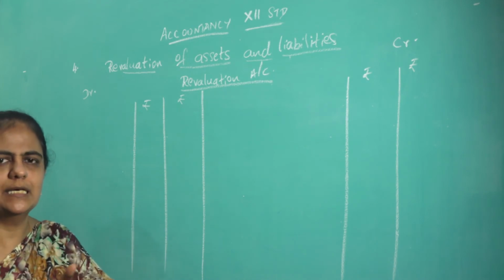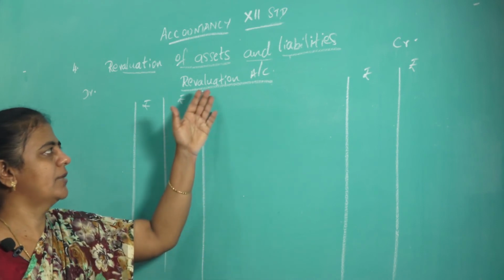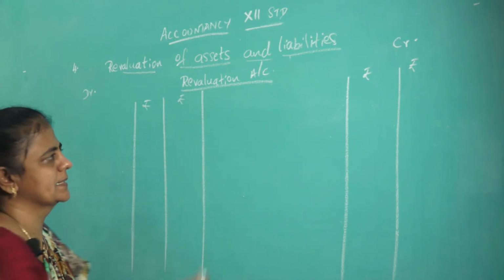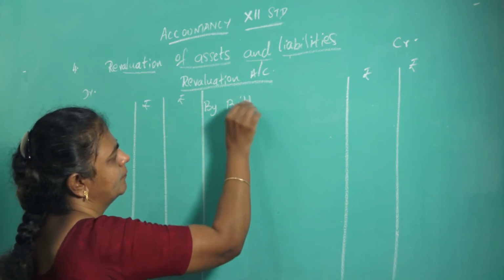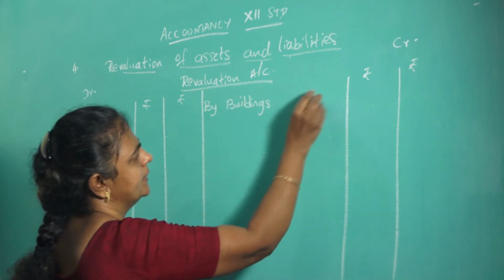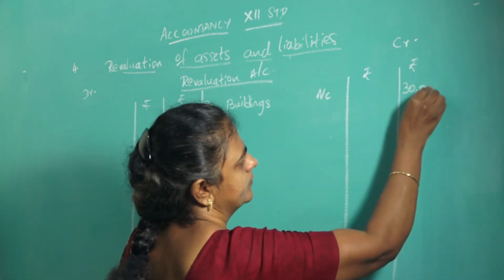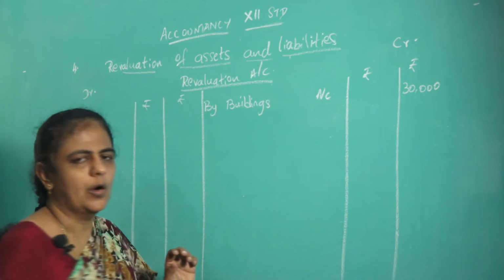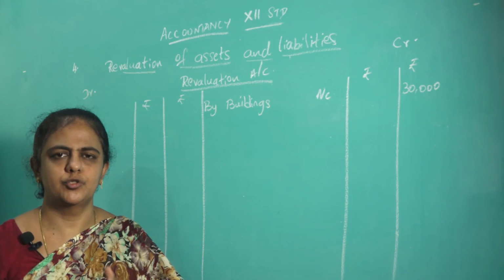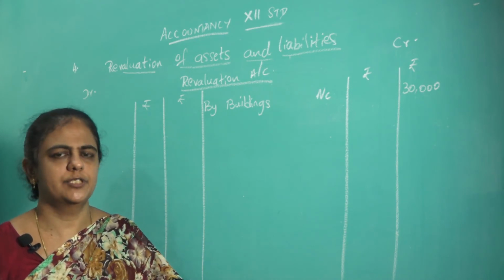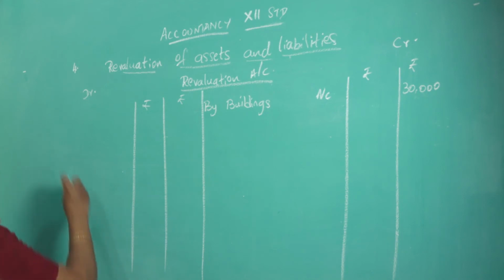So what is the first journal? First journal we wrote buildings to revaluation. So what you have to write in revaluation account? By buildings account 30,000. Then all the other two journals are losses, that is revaluation to stock, to furniture, to provision for outstanding liability. All the losses put on the debit side.